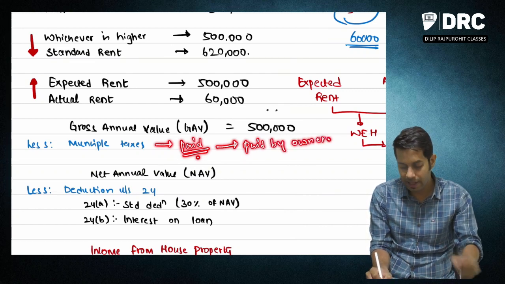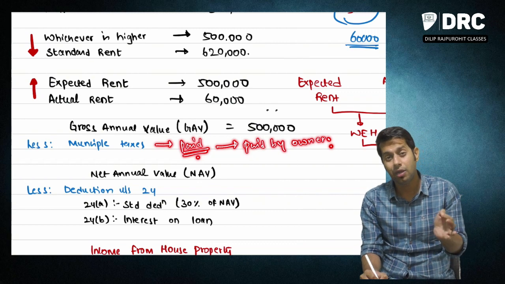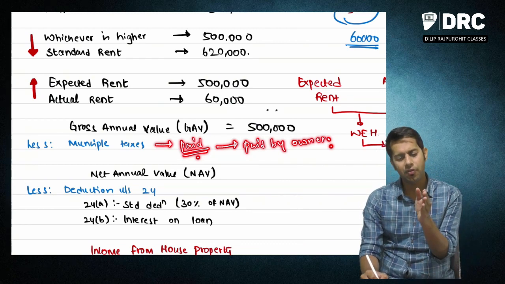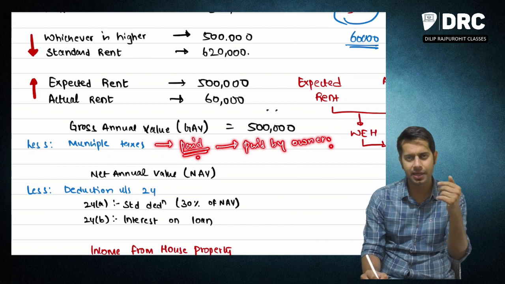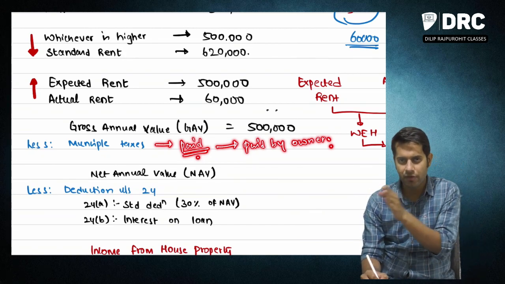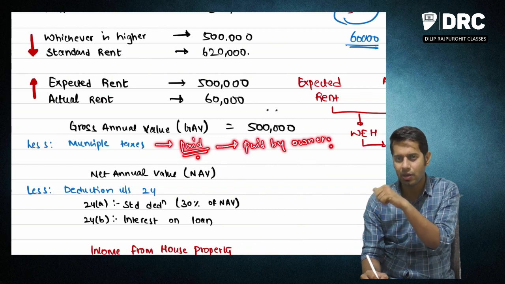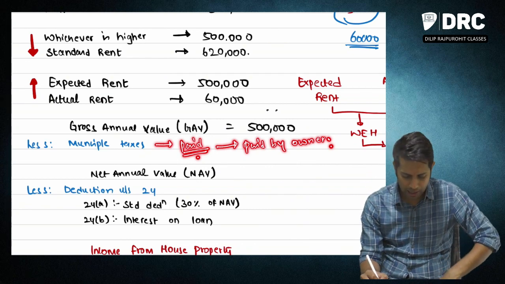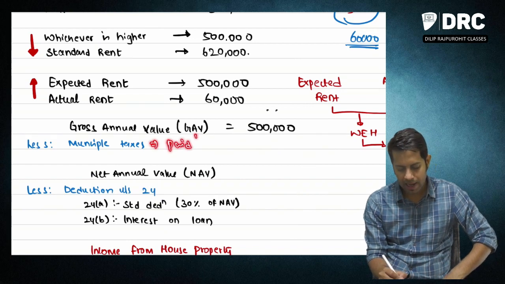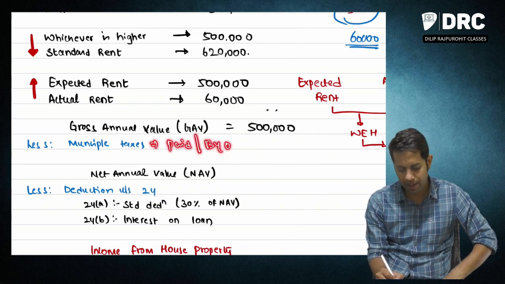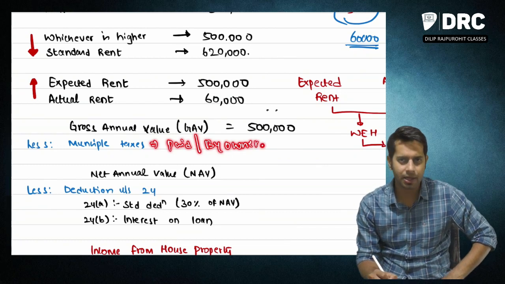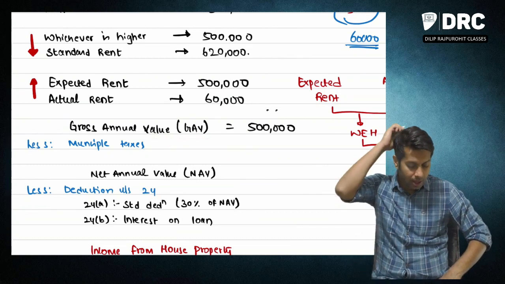Only if the municipal taxes is paid, and if it is paid by the owner, it will be allowed as deduction. Sir, what if municipal taxes is paid by the tenant? It is not allowed as deduction. What if 50% is paid by owner and 50% is paid by tenant? Then only your 50% will be allowed. So municipal taxes will be allowed only if it is paid, and it should be paid by the owner.